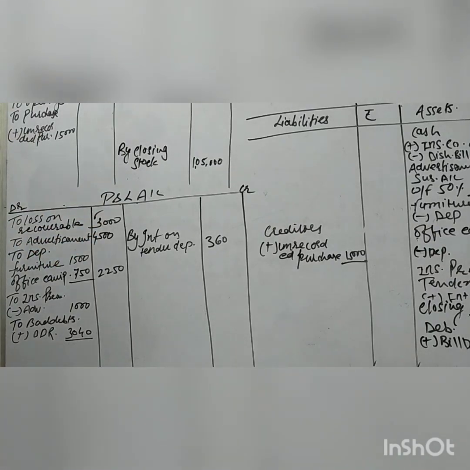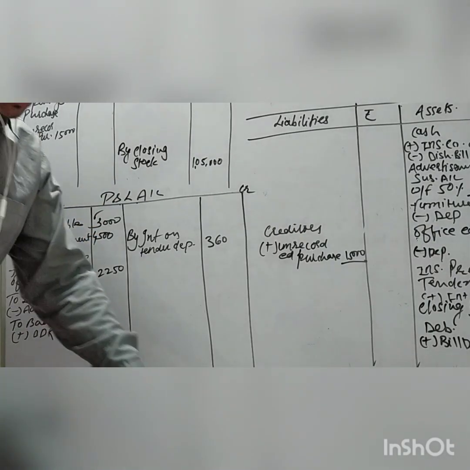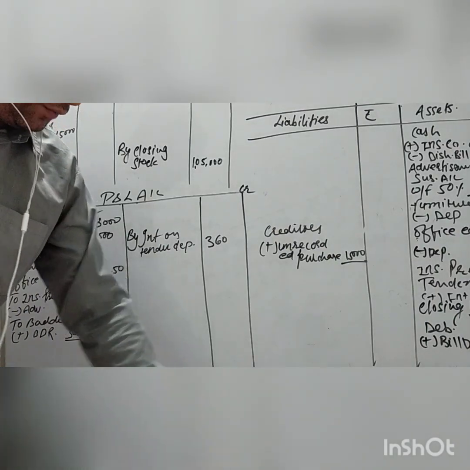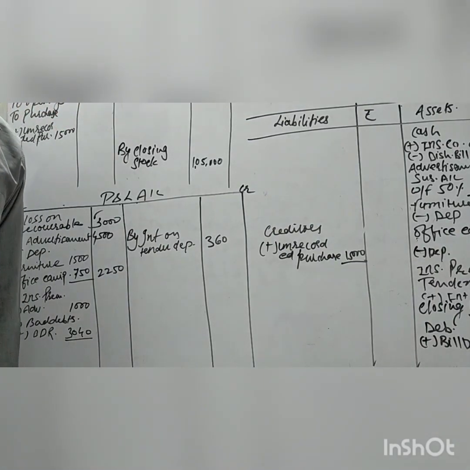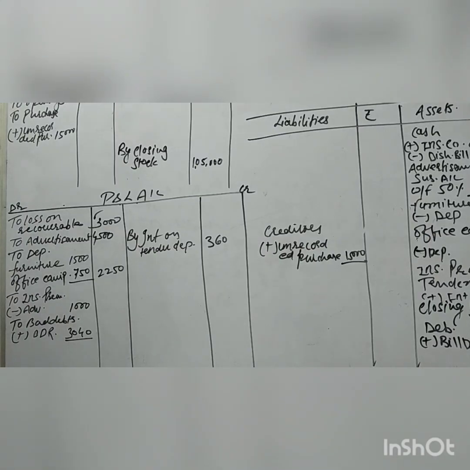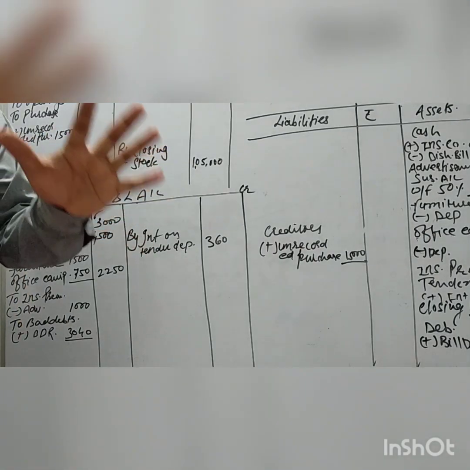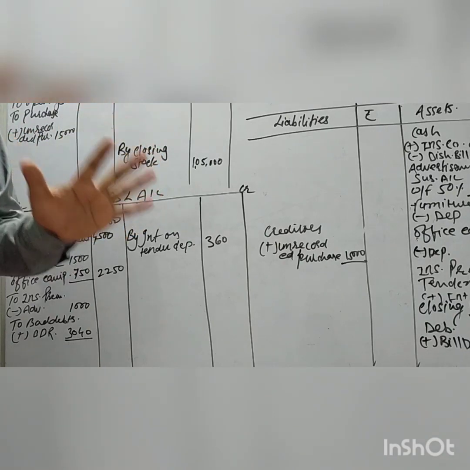Now, next adjustment given: from the advertisement suspense account, return of 50% as advertisement expenses of current year. In the trial balance you can see that 9,000 advertisement suspense account is given.